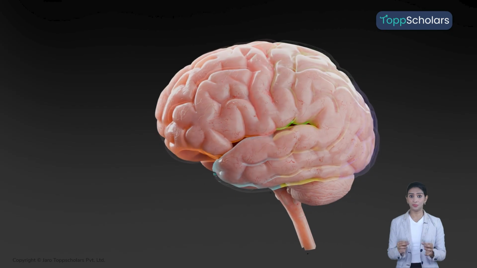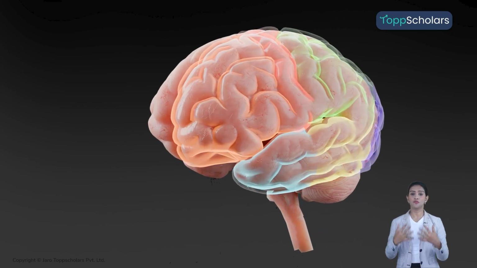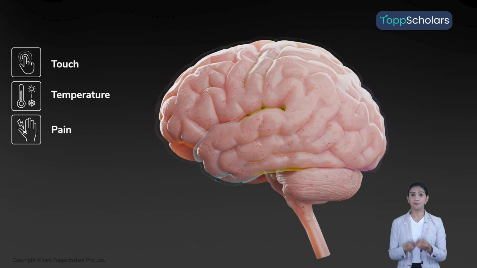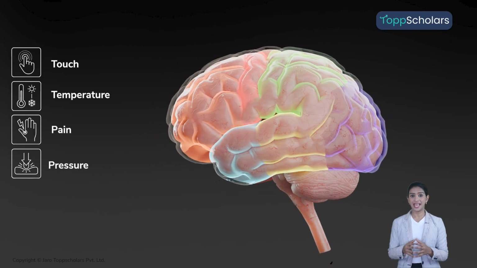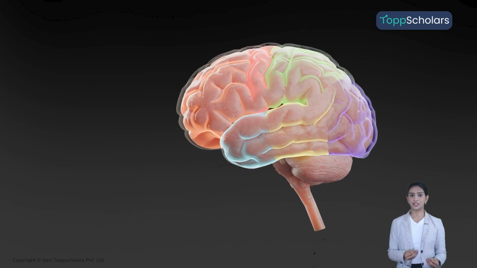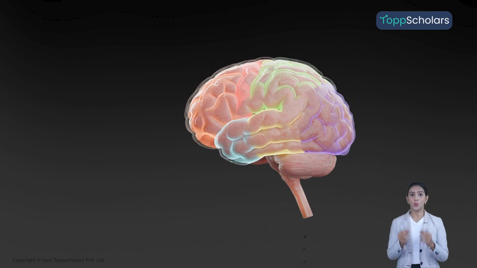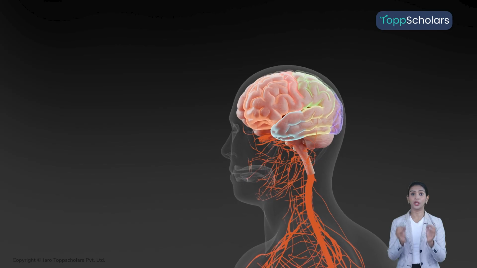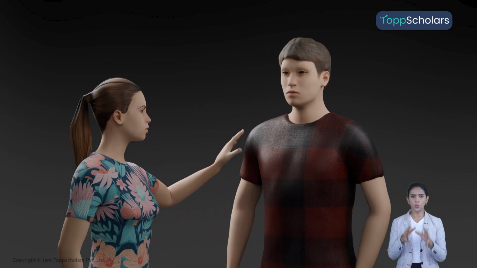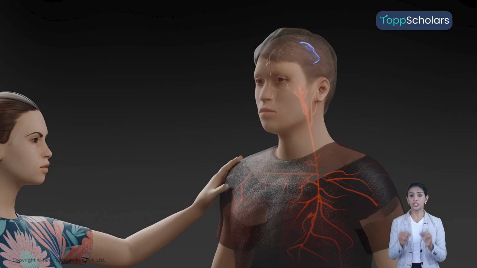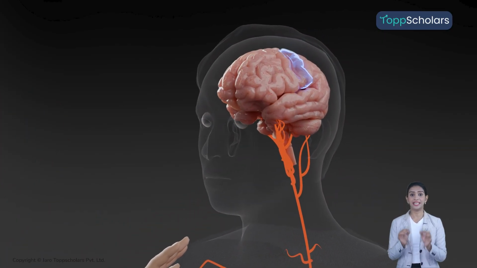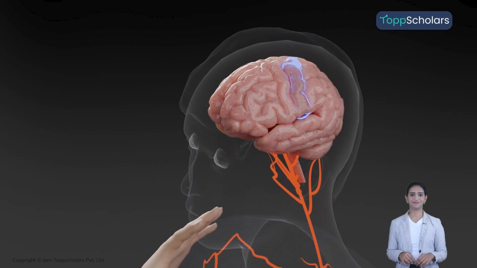Different regions of the cerebrum receive sensory information from sense organs. Sensations like touch, temperature, pain, and pressure are detected by the skin and sent to sensory areas of the cerebrum. These signals are then interpreted by association areas, which help us understand and respond appropriately. For example, when someone touches you, the skin only detects the stimulus. The association area of the cerebrum interprets it and identifies its nature and location.